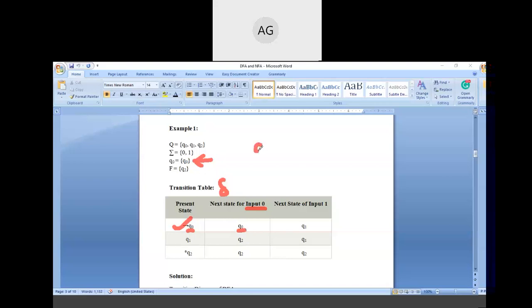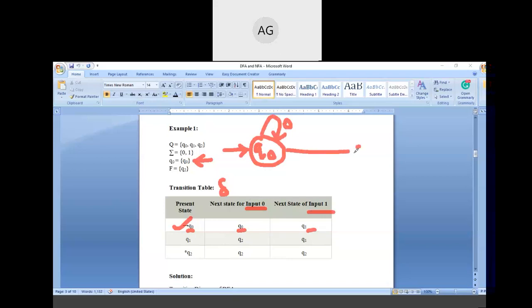You need to draw the diagram like this. Q naught first, you are at the initial state, and after getting 0 you are at q naught. After getting input 1, you can move to the q1 state.